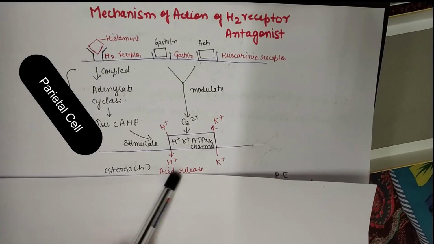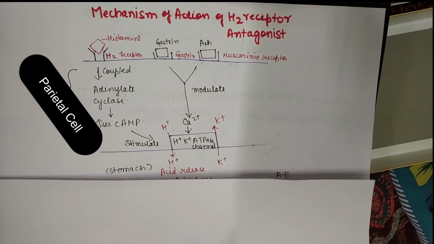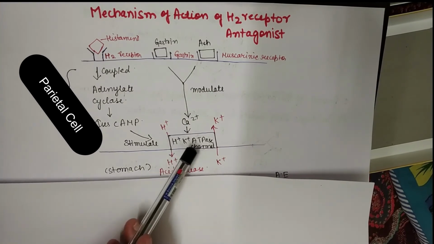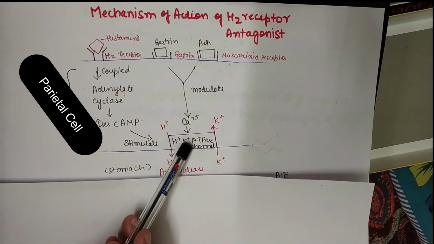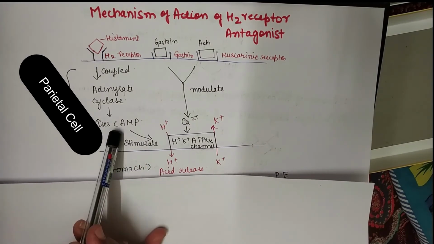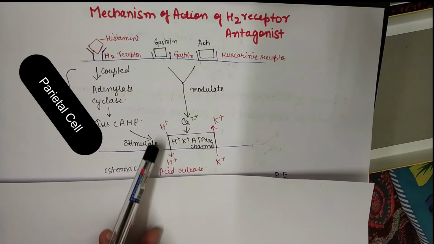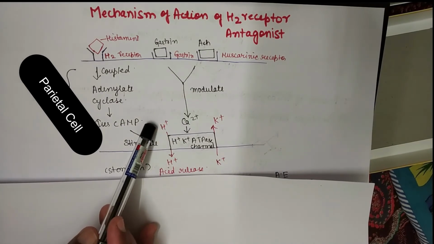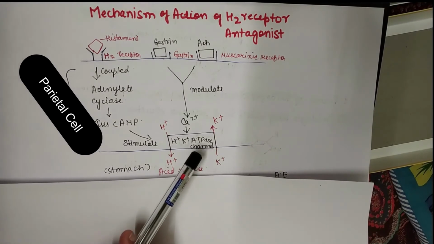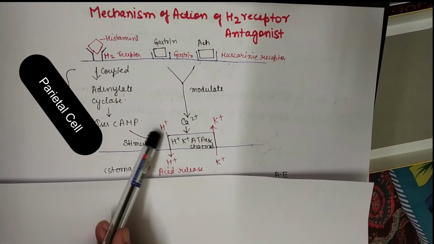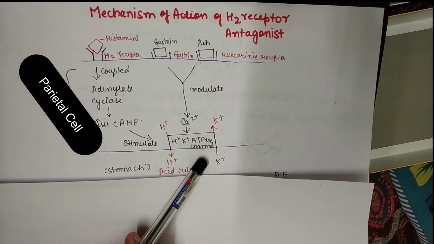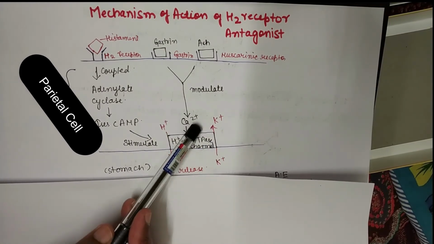That is why the H plus ion release is called acid release in the stomach, because this H plus K plus ATPase channel is stimulated by the increased level of cAMP, due to which the hydrogen inside the cell goes outside, and to maintain the charge balance inside the cell, the same amount of potassium will enter inside the cell.